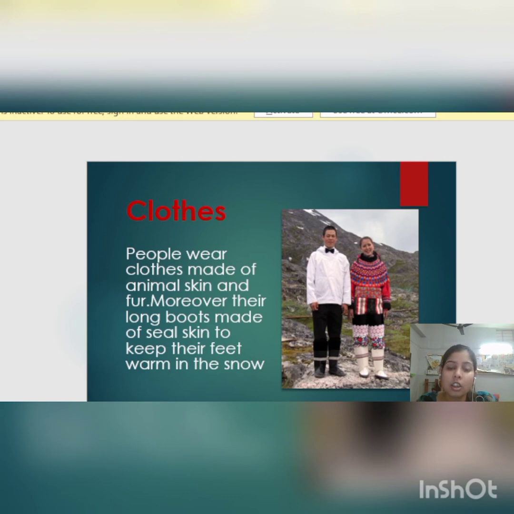Then clothing of Greenland. People wear clothes made of animal skin and fur. Moreover, they wear long boots made of seal skin to keep their feet warm in the snow. There people wear jackets and hoods made of animal skin, and it keeps them warm, and they also wear boots made from seal skin that also keep them warm.